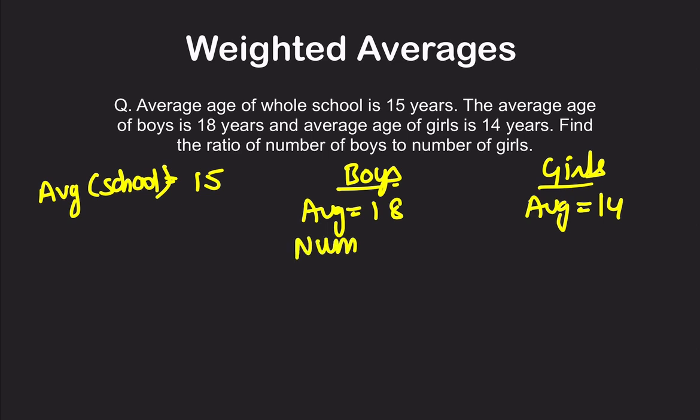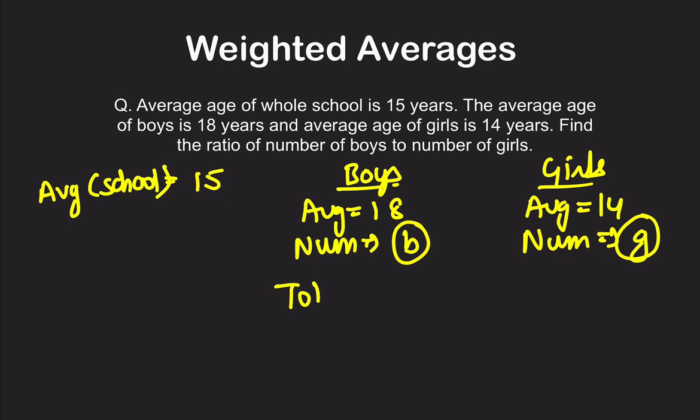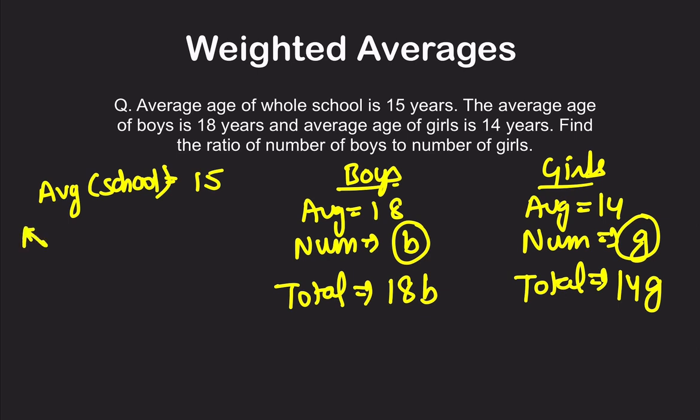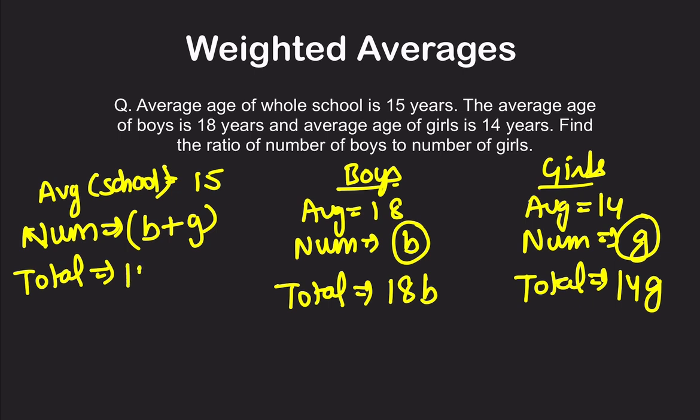Suppose the number of boys is B, and suppose the number of girls is G, right? So what is the total age of boys? That is average into number, 18B. The total age of all the girls is 14 into G, right? Now the average of the school is 15. How many total students are in the school? That is all the boys plus all the girls, that is B plus G. So the total of all the boys and girls in the school is average into number of boys and girls. This total will be equal to this total plus this total.